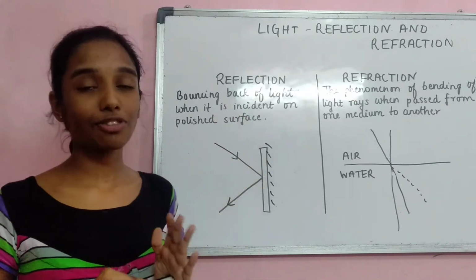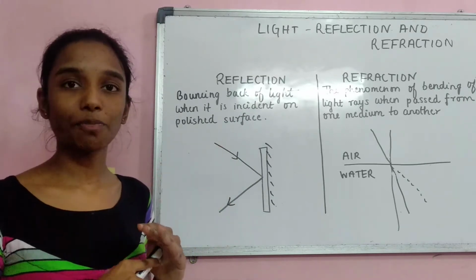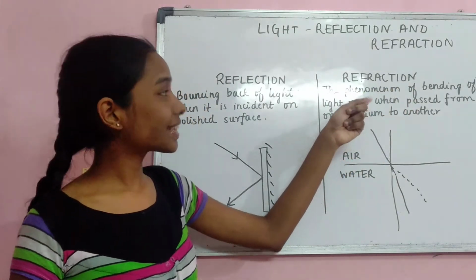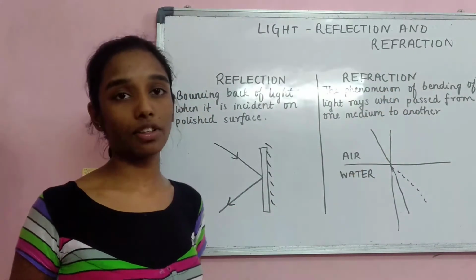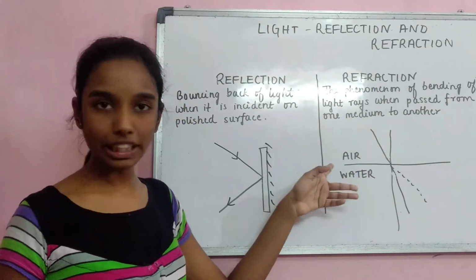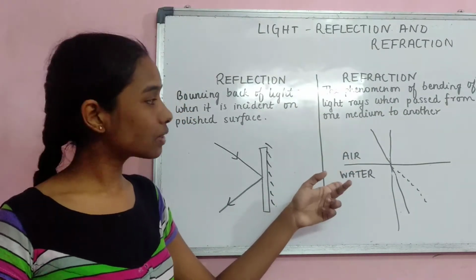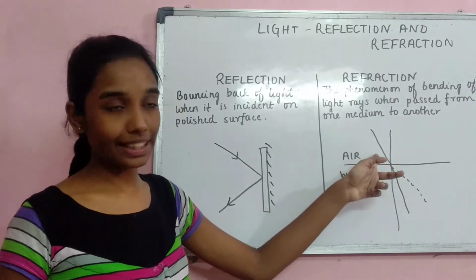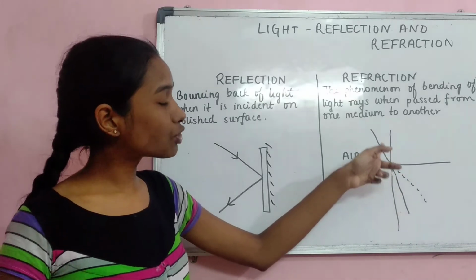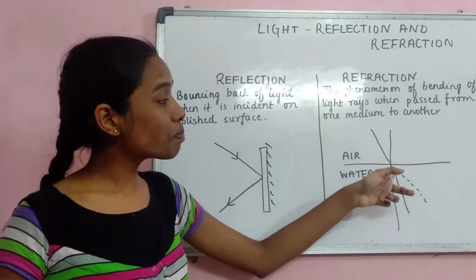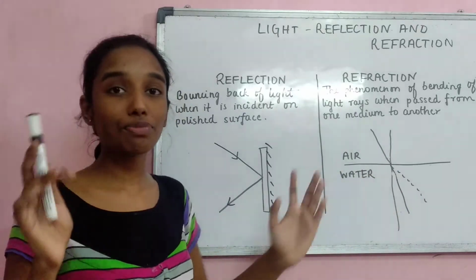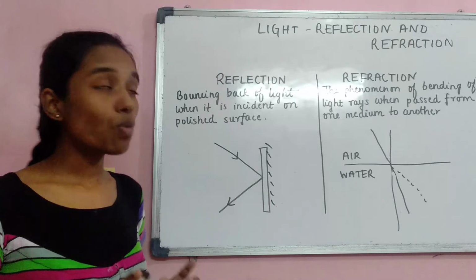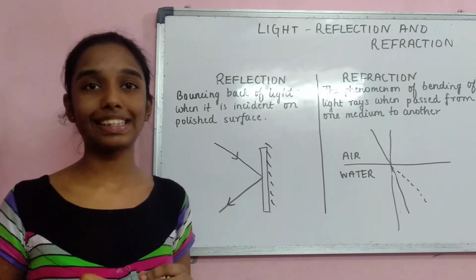And then what is refraction? What makes it different from this? Let us see. This is also a phenomenon, the bending of light rays when passed from one medium to another. For example, you have two mediums over here, one is air and the other one is water. This is a light ray, and once it passes from one medium to another medium, it starts to bend. This bending is a phenomenon called refraction. Just try to understand these two terms. And now we will learn a lot about reflection in this session.